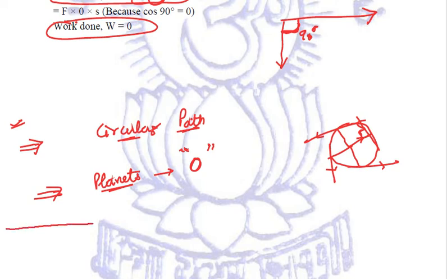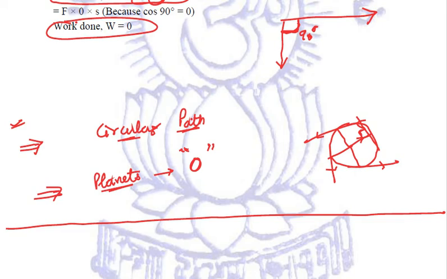So this is all about our first topic of the chapter, that is work. What exactly did we do in this chapter? We talked about the definition of work. We talked about the three types of work done: positive work done, negative work done, and zero work done. Again, we talked about another three types: the work done linear, the work done against gravity, and the work done obliquely. And we related all the formulas.